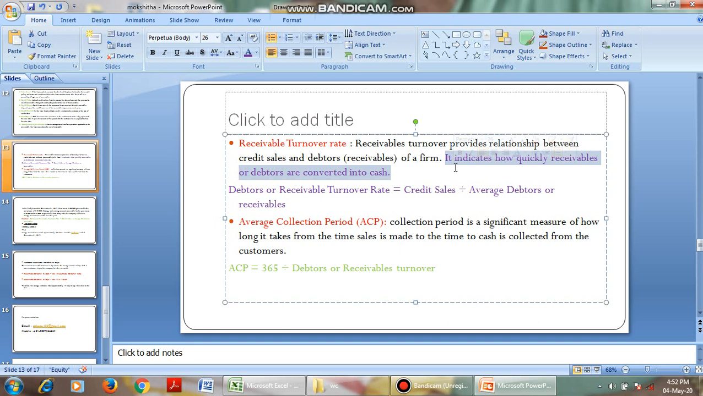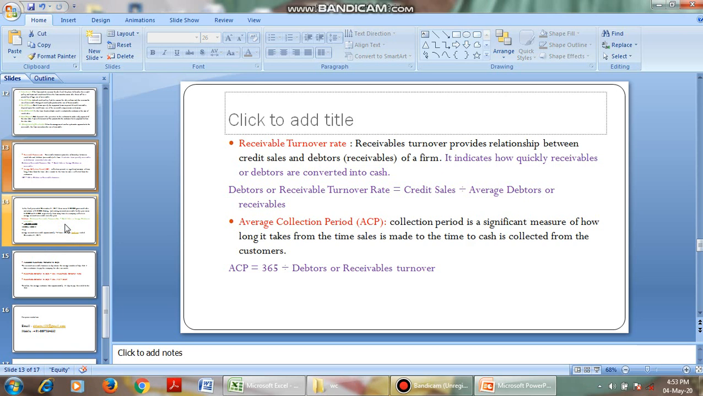Whereas the average collection period is the time taken to convert our debtors into cash. It is represented in the form of days. Coming to the formula, the average collection period is equal to 365 days divided by the debtors turnover ratio. That is, 365 days divided by credit sales over average debtors. Very simple. Okay, right, next.